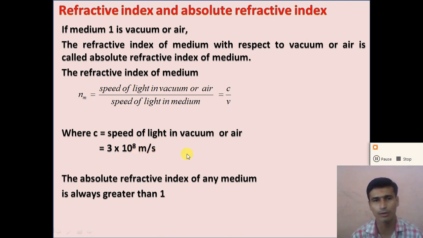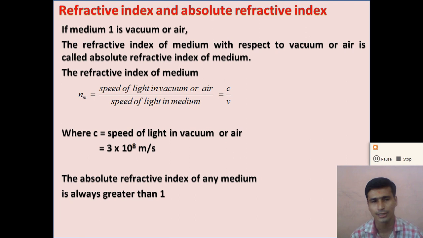So the speed of light in air is constant, we take the value 3 into 10 raised to 8 meter per second, and v is the speed of light in the medium. So the ratio of the speed of light in a vacuum to the speed of light in the medium, c by v, is called the absolute refractive index of the medium, or we can simply say the refractive index of the medium.